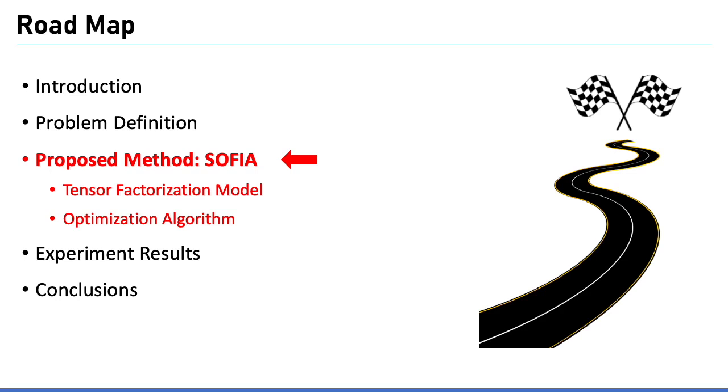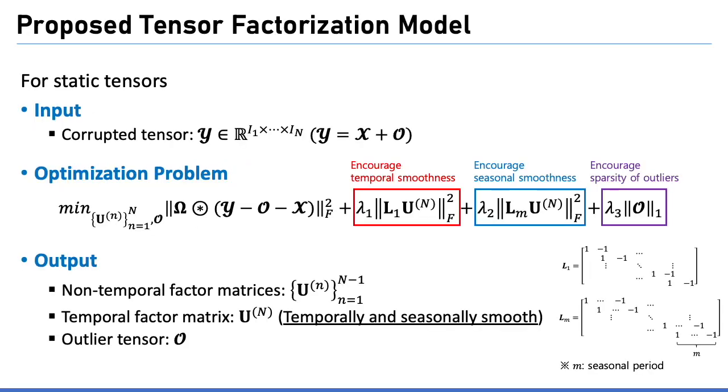Now, we introduce our method, SOFIA. We formally define the factorization model of SOFIA. First, we consider a case where the input tensor is static. We assume a partially observed and corrupted tensor Y is given, where the nth mode is temporal and the others are non-temporal. In our factorization model, we leverage two types of temporal properties in real-world tensor streams.